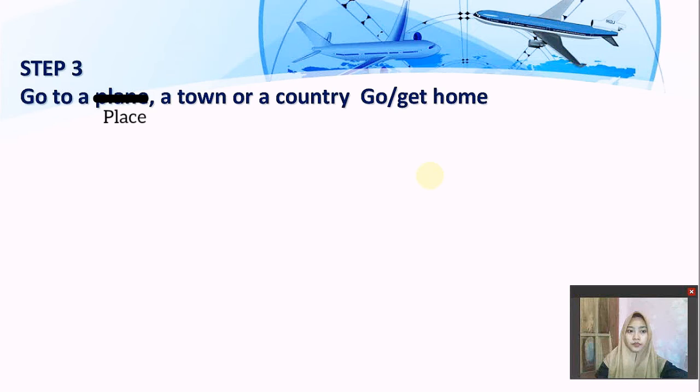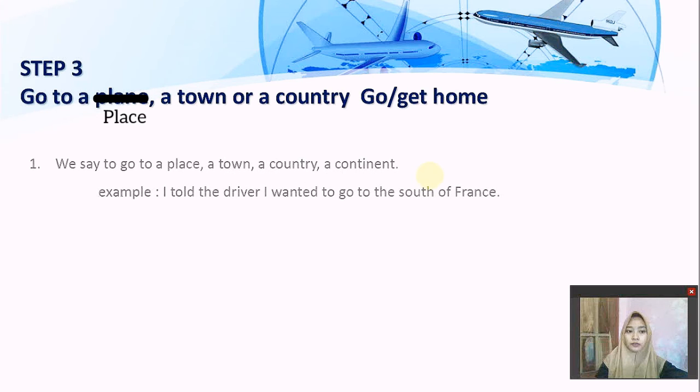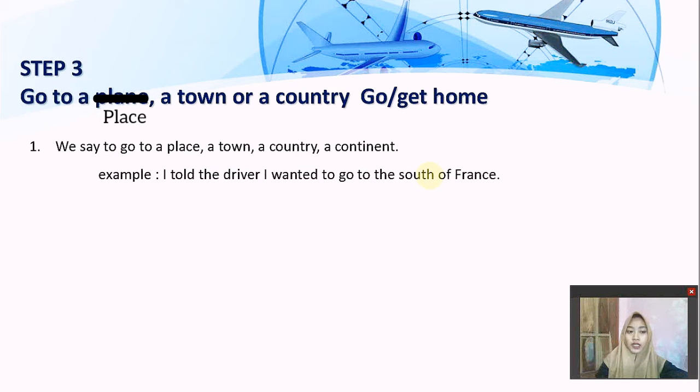And last, step 3: go to a place, a town or a country, go or get home. Number 1, we say to go to a place, a town, a country, a continent. For example, I told the driver I wanted to go to the south of France. Here is a statement that he will go to the country that is south of France.